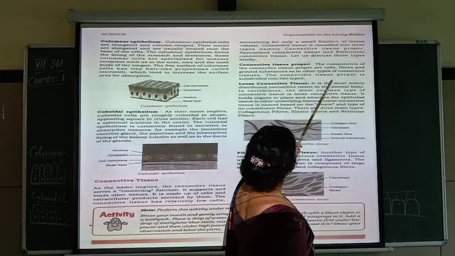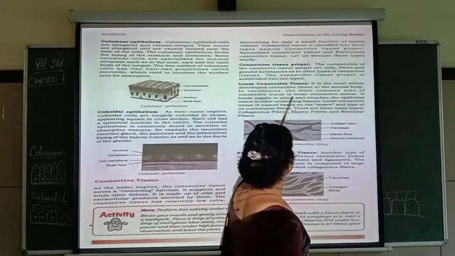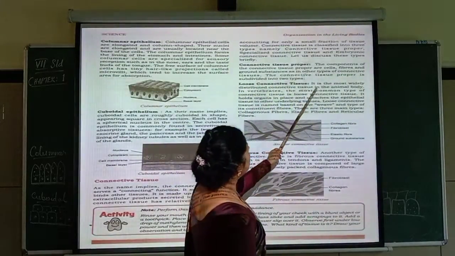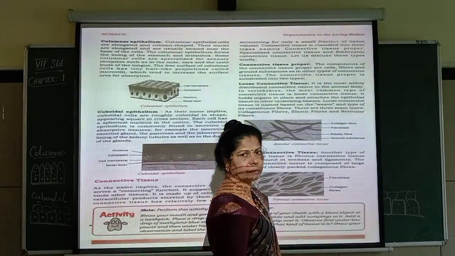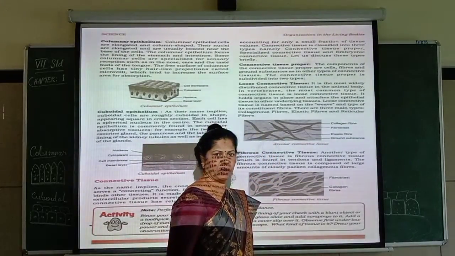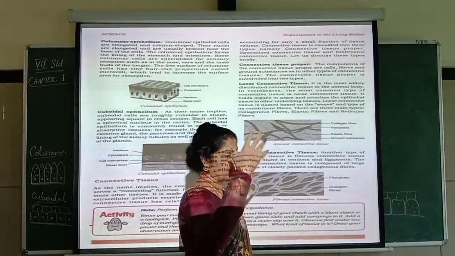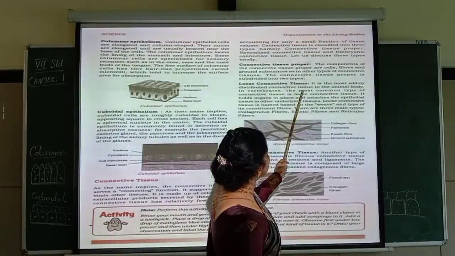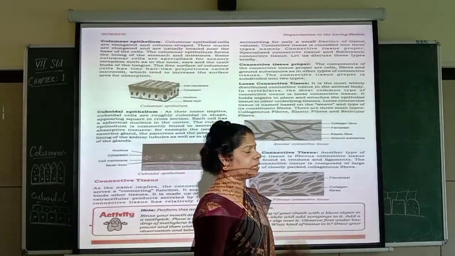So the connective tissue proper is subdivided into two types. One is loose connective tissue. It is the most widely distributed connective tissue in the animal body. Most of the animal body, or even the human body, since human beings are also classified under animals only. So what is happening now? If you take a human body or an animal body, you see this connective tissue is distributed throughout the body.